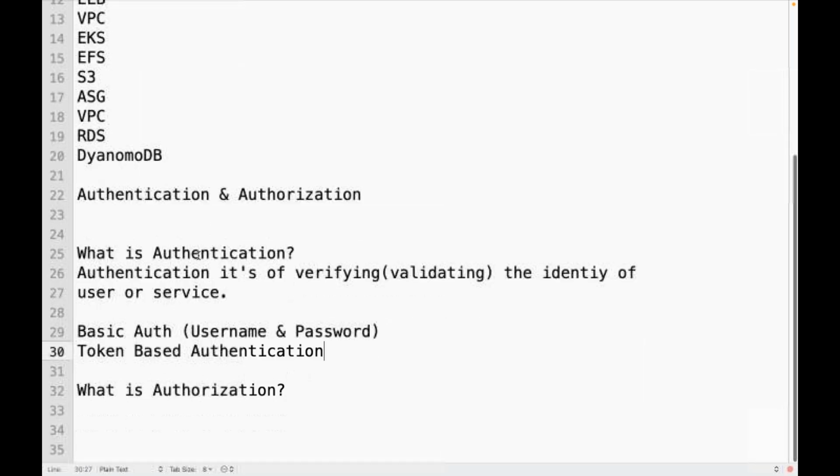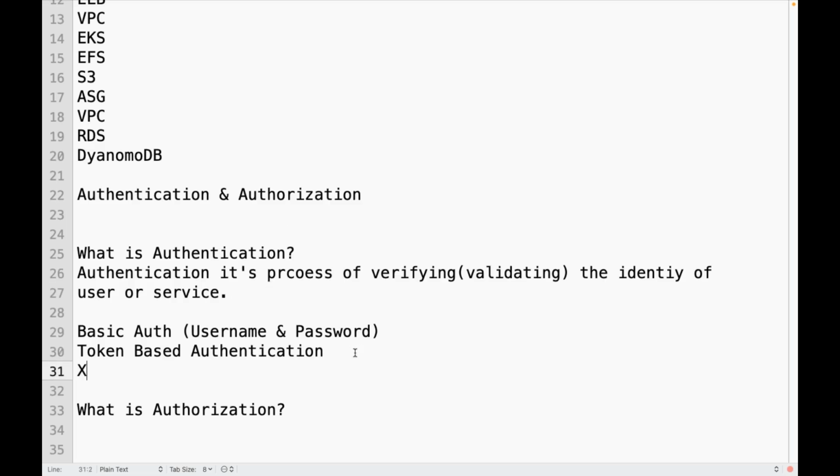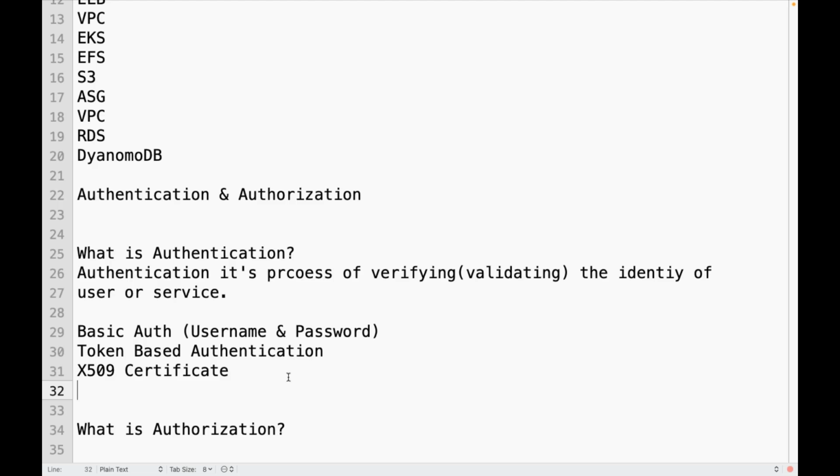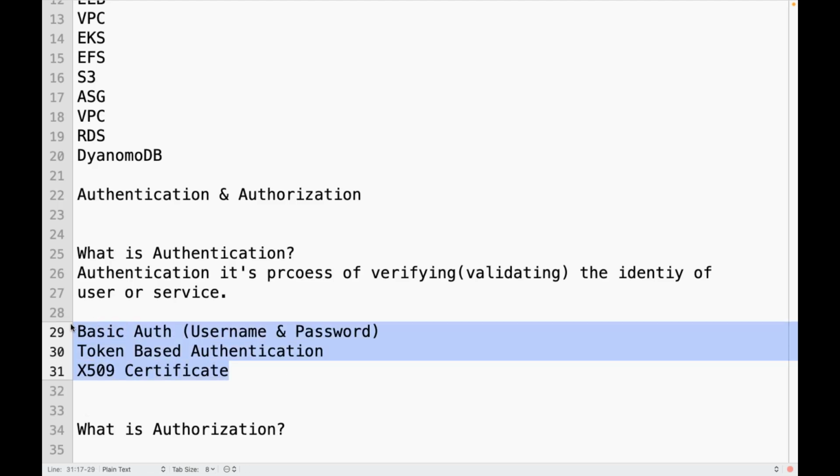Authentication is the process of verifying the identity, whether that user is known to the system or not. Basic authentication, token based authentication, certificate based authentication, like that, various types of authentication mechanisms are there to verify the identity of a system or a user.